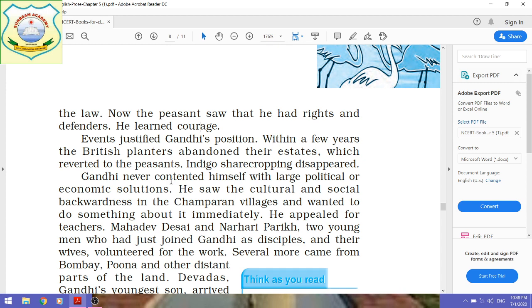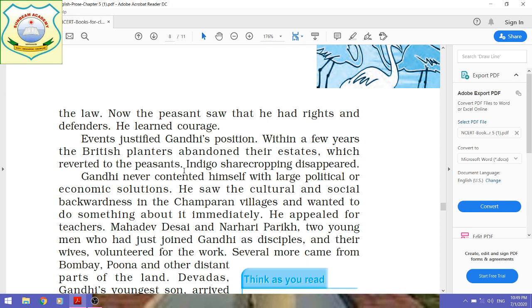Within a few years, the British planters abandoned their estates, and the estates of the British planters had been broken and reverted to the peasants, went back to the peasants, and indigo sharecropping disappeared completely.